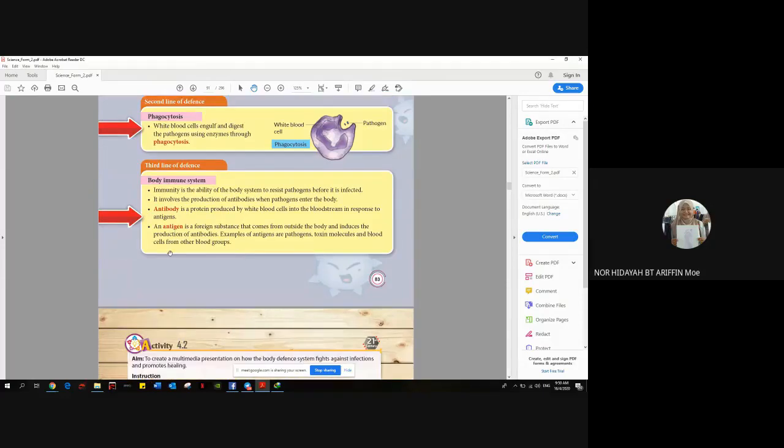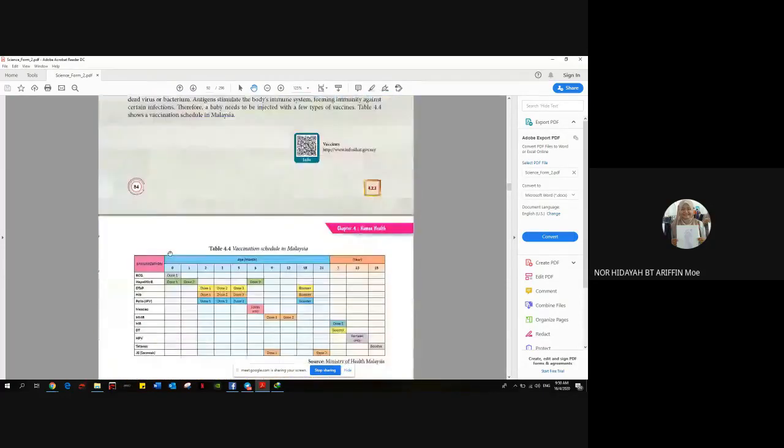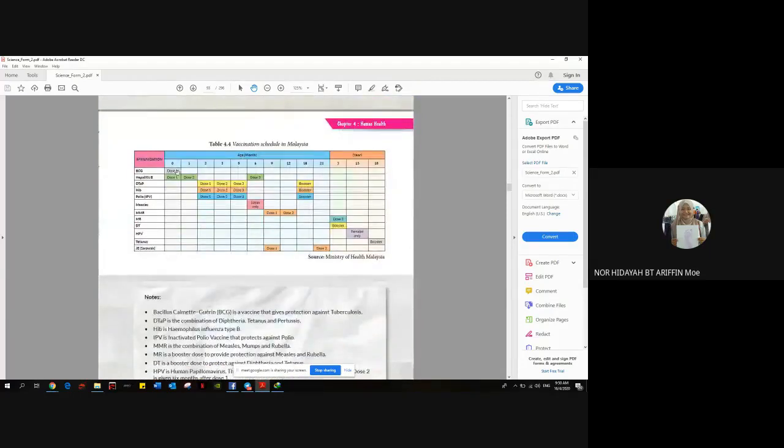Okay, cikgu give one example. This one is the vaccination schedule in Malaysia. Jadual vaksinasi, jadual bila bayi disuntik. Okay, when babies are injected with certain vaccines.